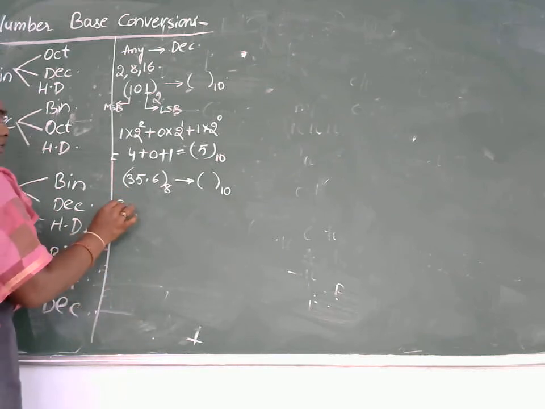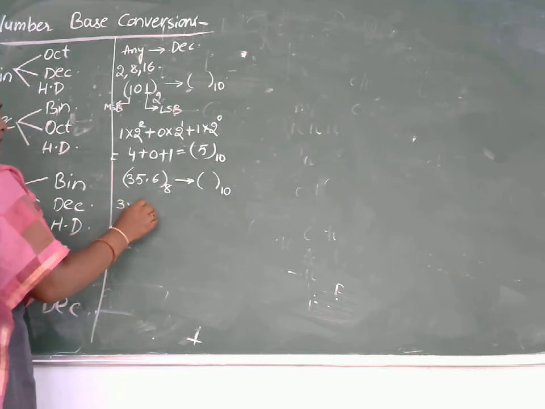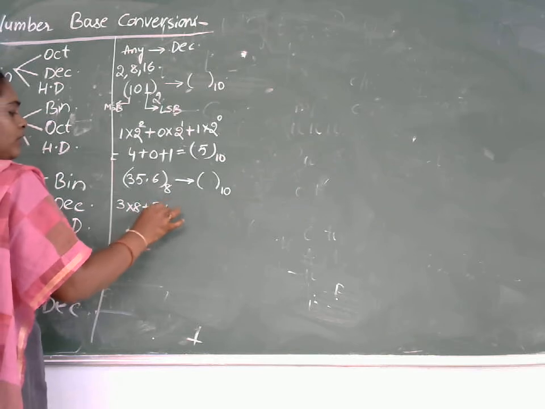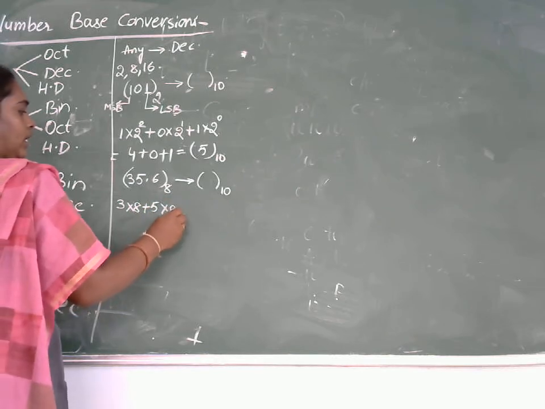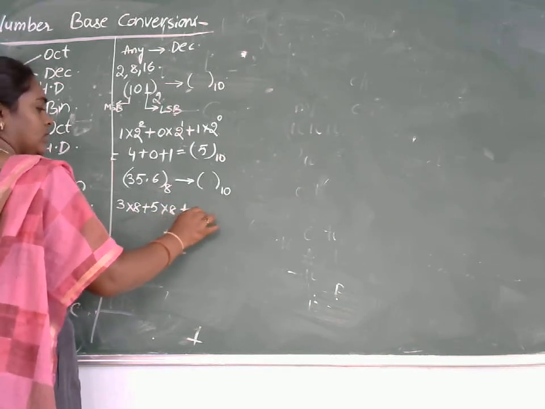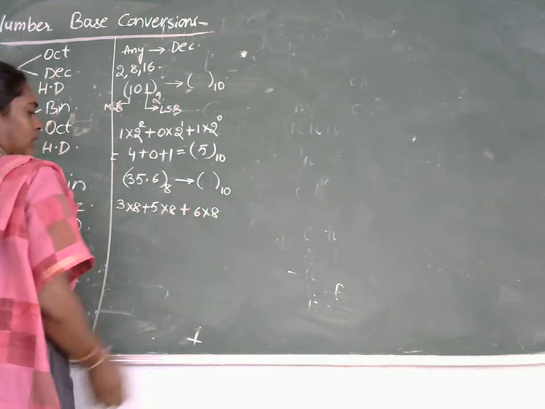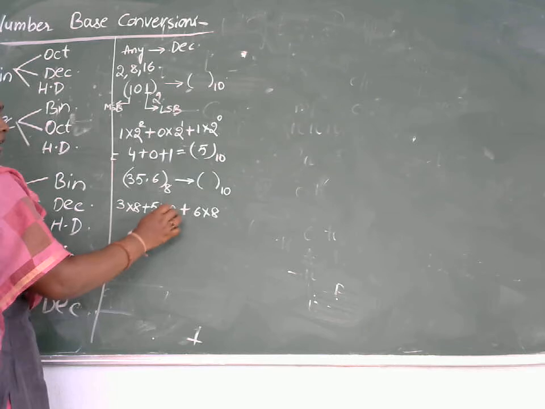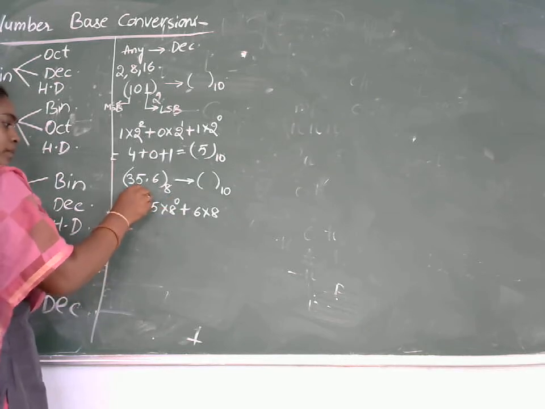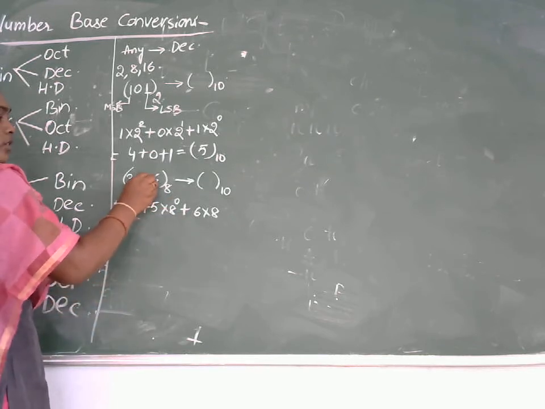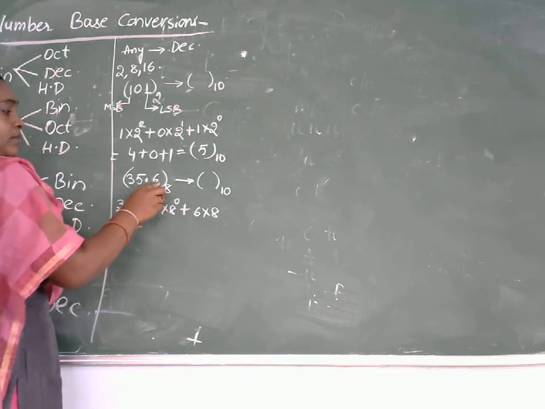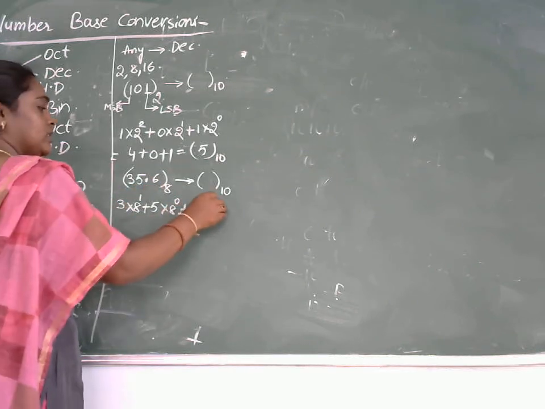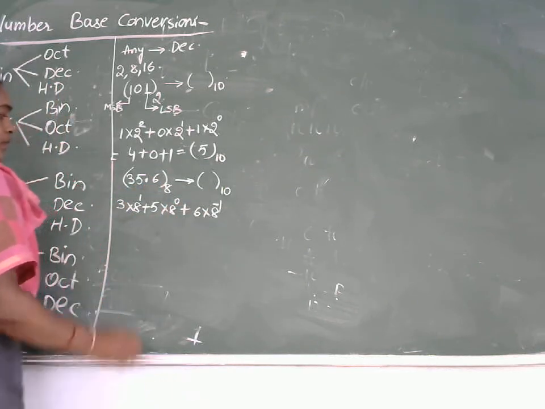So here multiply 3 with 8, plus 5 with 8, and 6 with 8. But the difference over here is 5 is multiplied with 8 power 0, 3 with 8 power 1. Wherever we are having a decimal point, multiply with negative powers, that is 8 power minus 1.